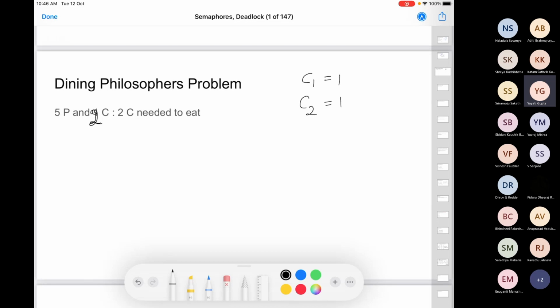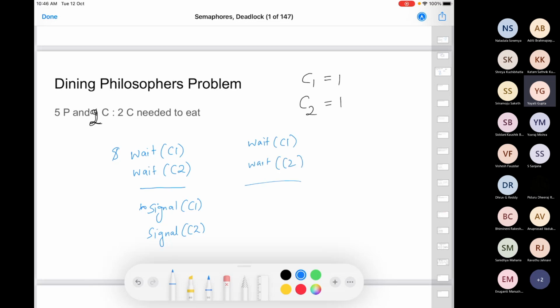So I can set C1 equals 1, C2 equals 1, and whenever a philosopher wants to eat, he can call a wait on C1, waiting for the first chopstick. He is also waiting for the second chopstick, so wait C2, right? And then he can eat, and then he can signal both of these: signal C1, signal C2. Each of these philosophers is following the same protocol, so exactly the same thing for everyone else also.